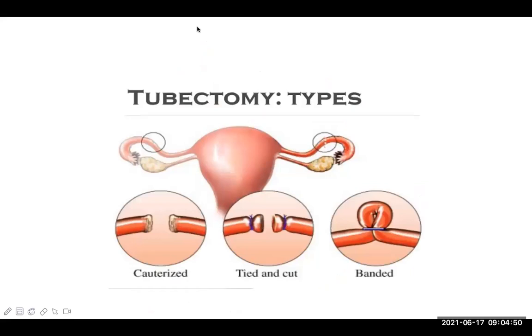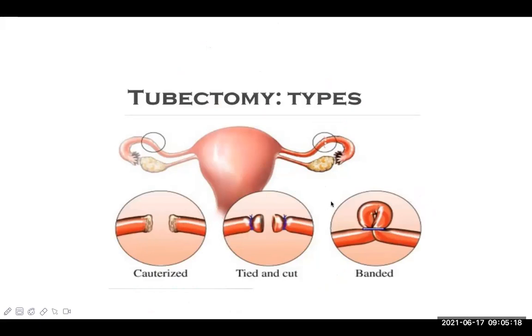This is tubectomy. Okay, this is tubectomy. See there. So what they do in tubectomy, we all know that. So they cut the fallopian tube. See, these are the different ways of tubectomy. One is cut and cauterize on both ends so that they are blocked. Another is tied and cut, and third is clipping or banding. So these are the different types of tubectomy.